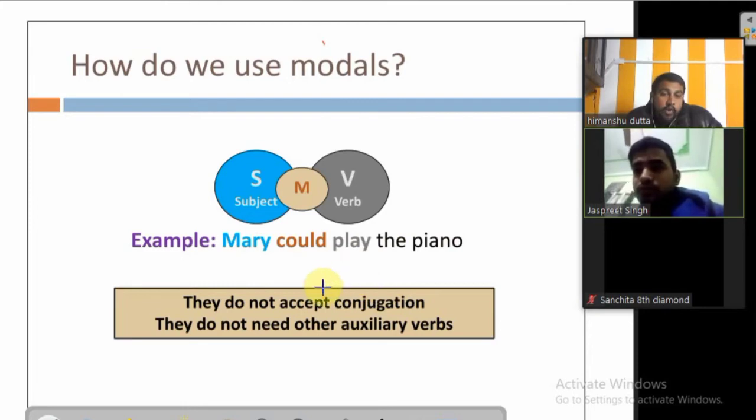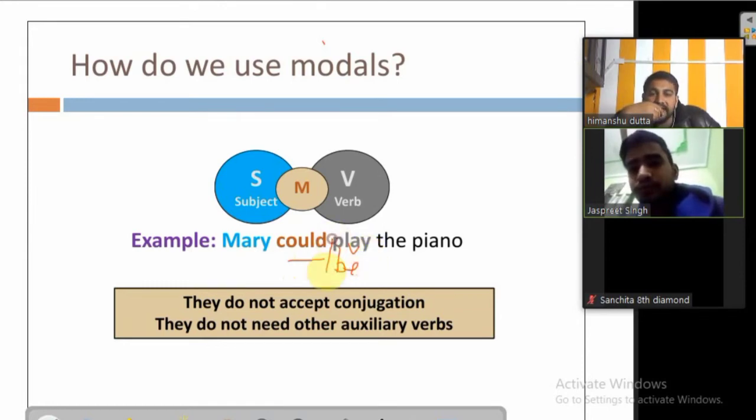The piano could not be played by Mary. So remember, whenever there are two auxiliary verbs, be is also an auxiliary verb, but it is the secondary one. It doesn't matter in that case. What matters is that we apply the negation sign after the primary one to write a negative sentence.